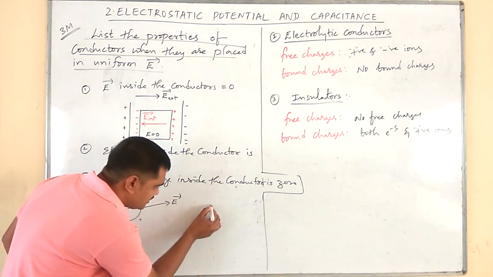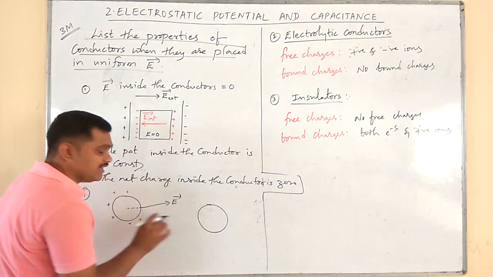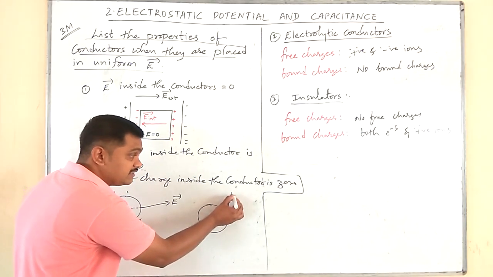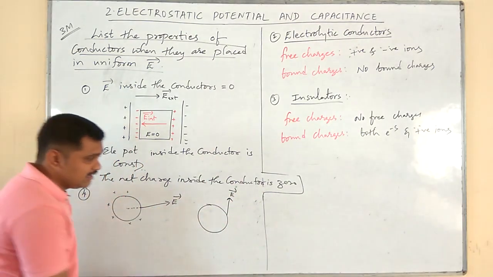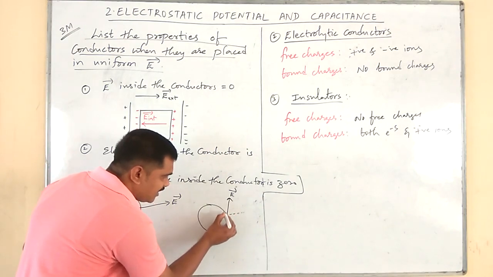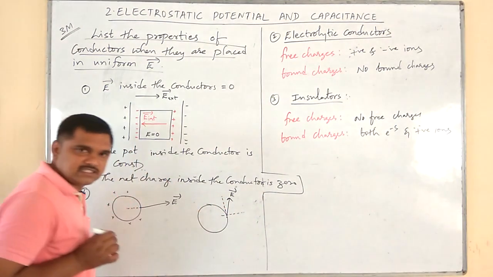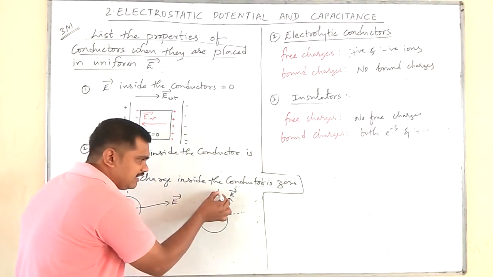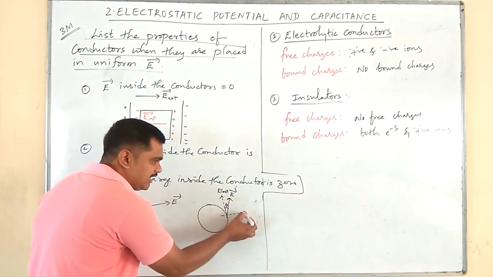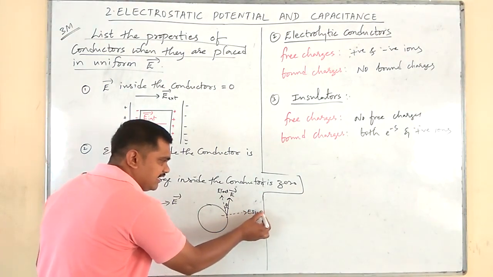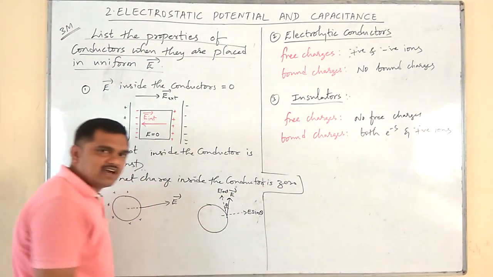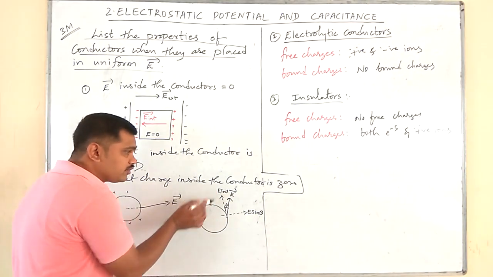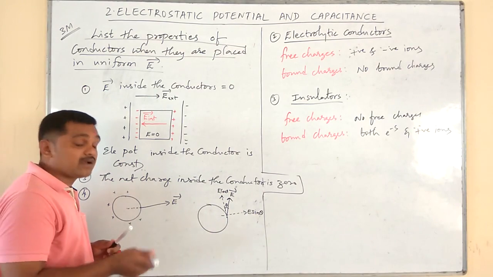Suppose the electric intensity is not perpendicular to the surface. If we resolve this E into two components at an angle theta, it becomes E cos theta here and E sin theta here. Only E sin theta is normal to the surface of the conductor. But what happens due to this component E cos theta?